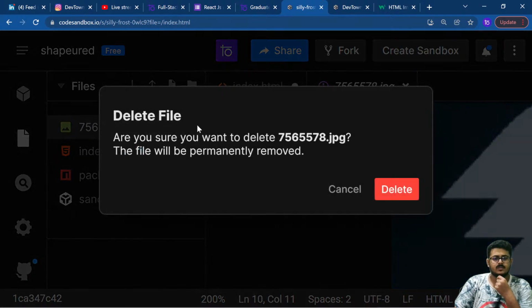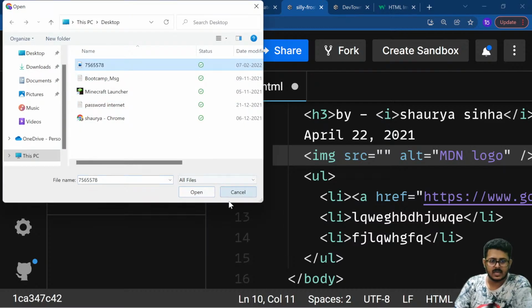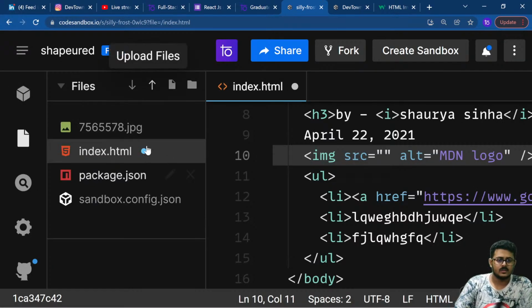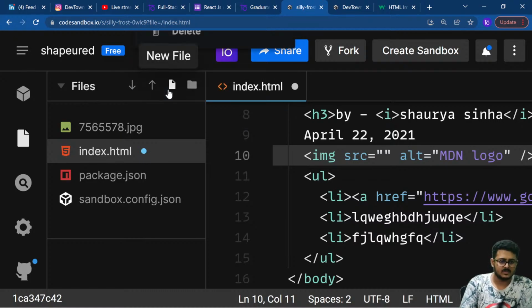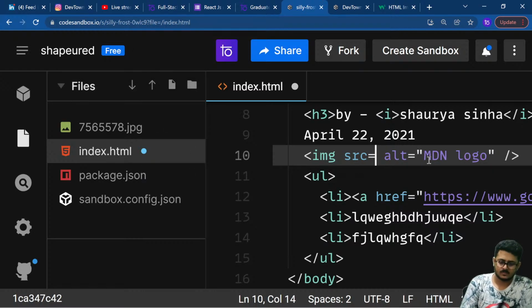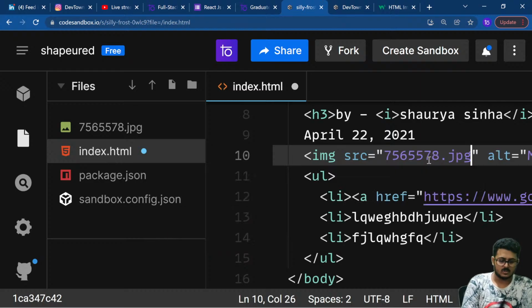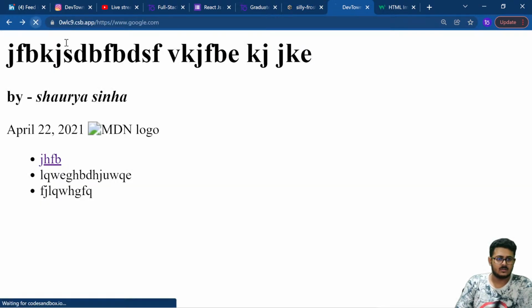It shouldn't be. Let me remove this file and re-upload it. Let's check if that works. I've re-uploaded the file with the same name. Let me rename it, copy the name, and put it here. Still it is not taking the source of the image. I guess there's some problem with CodeSandbox right now.